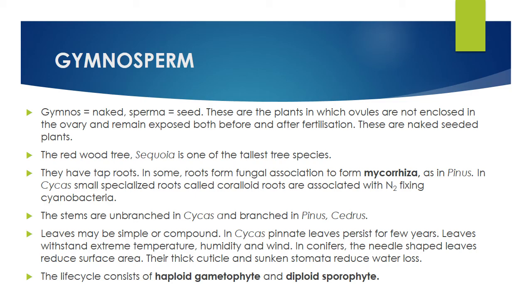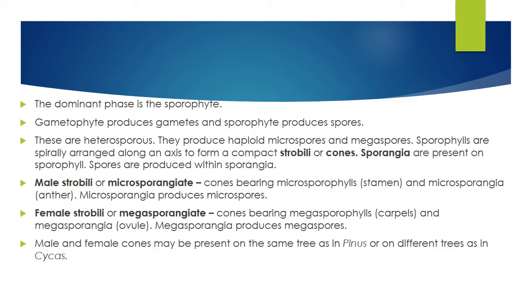Leaves withstand extreme temperature, humidity, and wind. In conifers, the needle shaped leaves reduce surface area. Their thick cuticle and sunken stomata reduce water loss. The life cycle consists of a haploid gametophyte and a diploid sporophyte, but the sporophyte is the main plant. The dominant phase is the sporophyte. So it's easy now.